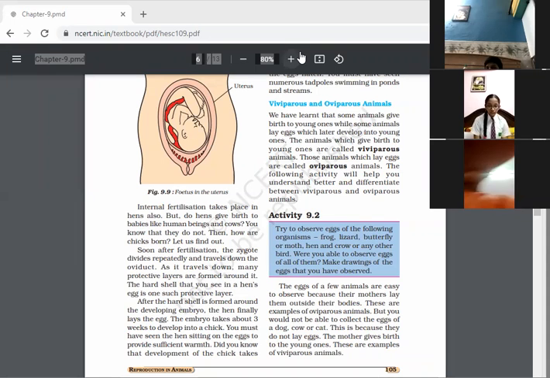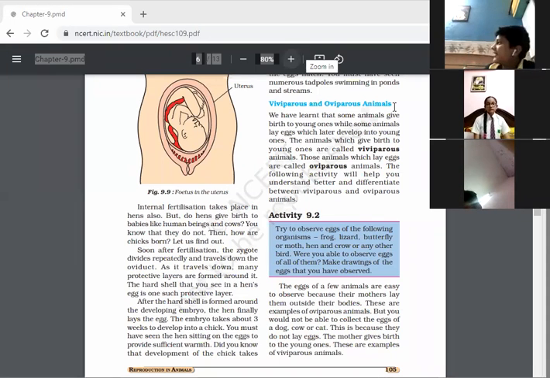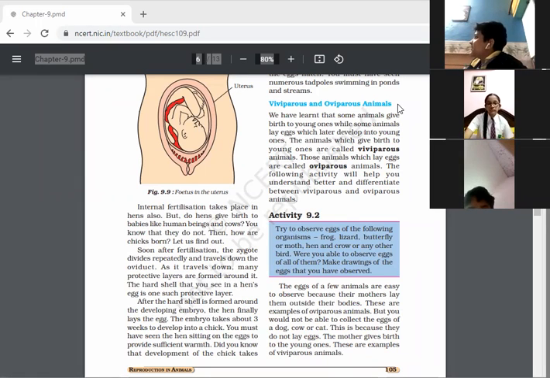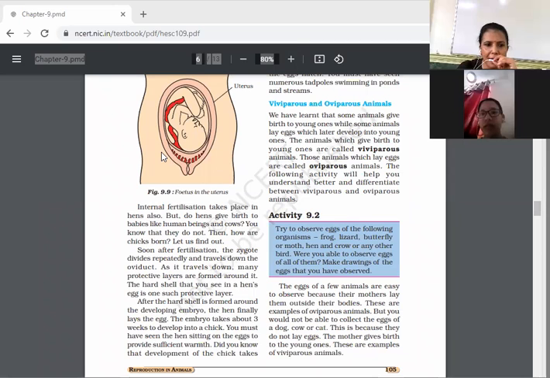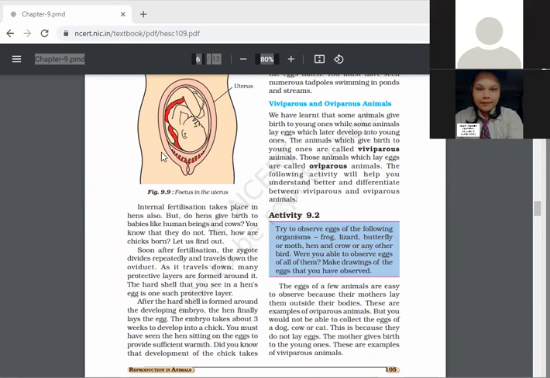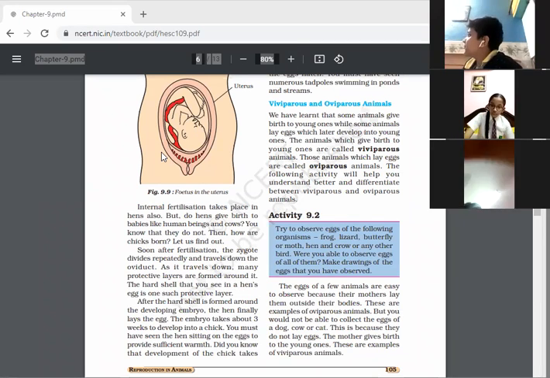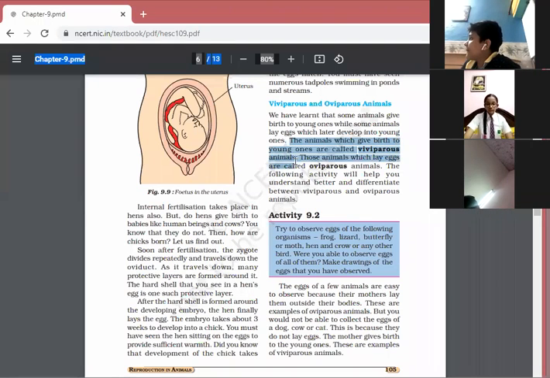Now let's continue with the next part, viviparous and oviparous animals. Already we have done these words in the misunderstood words. So children, there may be a question to differentiate between the viviparous and oviparous animals. You have to give one definition plus examples of it. So let's continue. The animals which give birth to the young ones are known as viviparous animals.